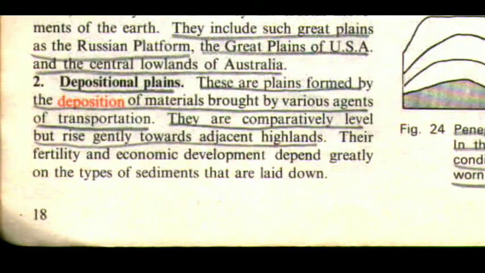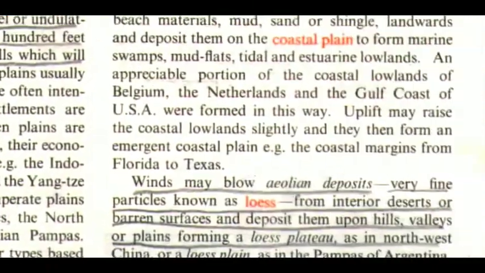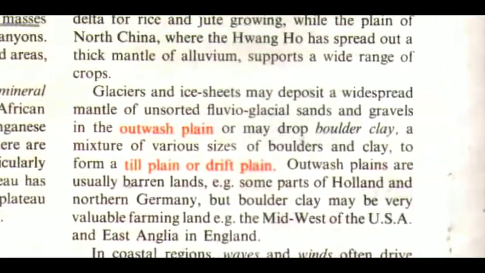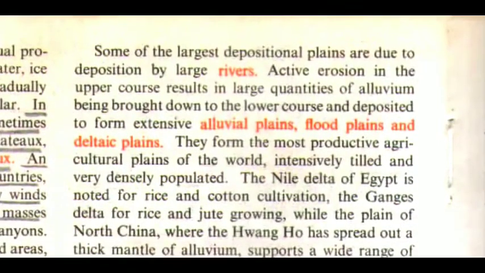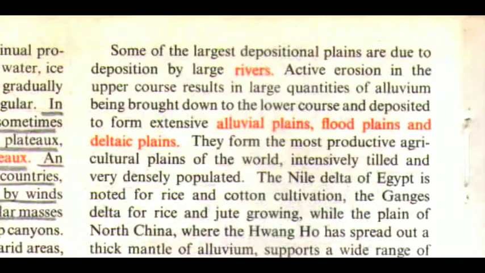The second one is depositional plains. These are plains formed by the deposition of materials brought by various agents of transportation. They are comparatively level but rise gently towards adjacent highlands. Their fertility and economic development depend greatly on the types of sediments that are laid down. Some of the largest depositional plains are due to the deposition by large rivers.